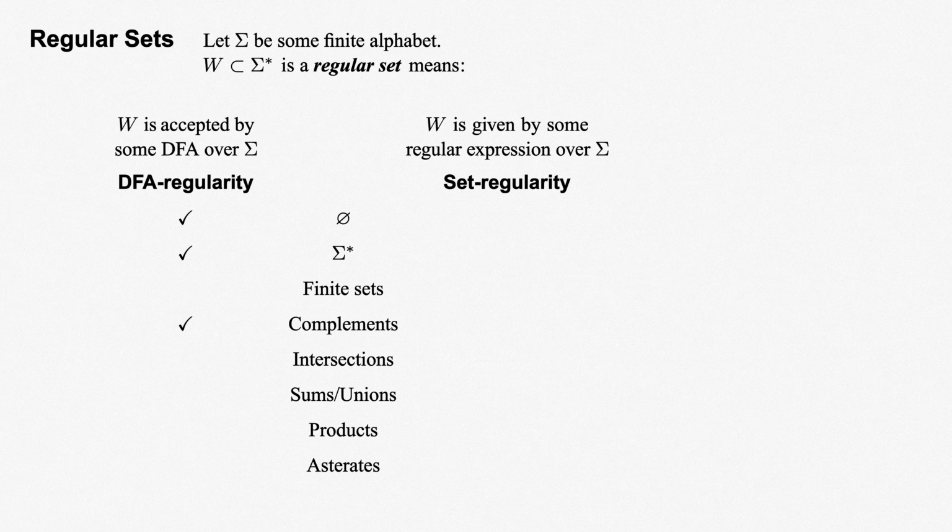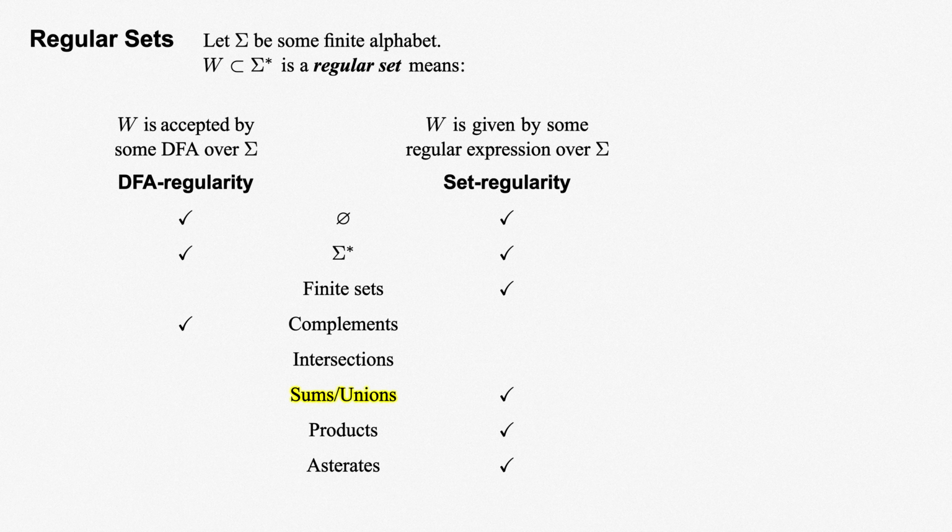On the other side, the definition of set regularity immediately shows that finite sets are set regular, as well as the sum, product, or asterisk of set regular sets. Thus the empty set, which is finite, is set regular. And asterisking the finite set sigma shows that the set sigma star of all strings over sigma is also set regular. An important note should be made at this point.